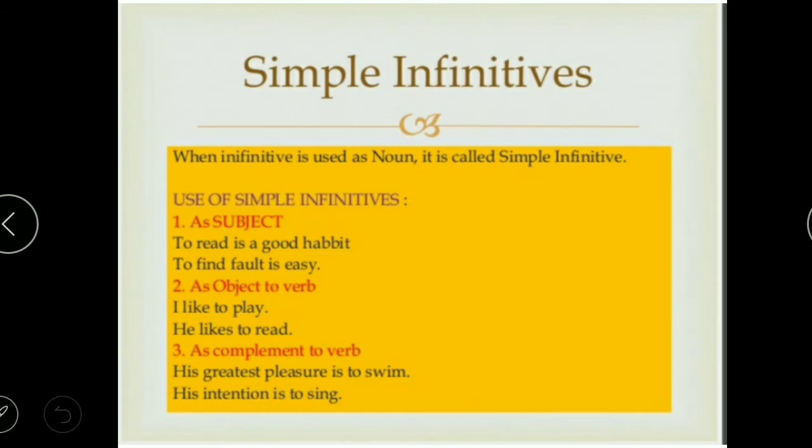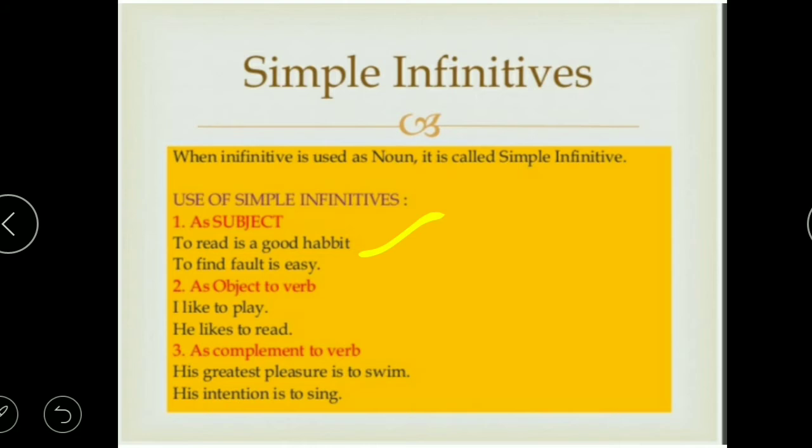So simple infinitives, as I have told you, are nouns. They are functioning as a noun. A noun can be a subject, an object, or a complement to the verb. Examples are already given. When we use it as a subject, you can say that to read is a good habit. If I reverse this structure, you can say that it is a good habit to read.